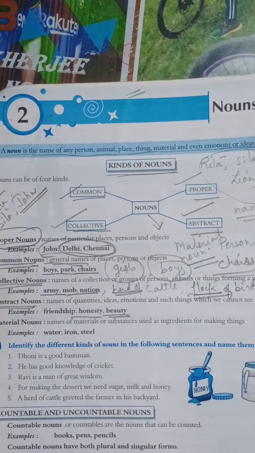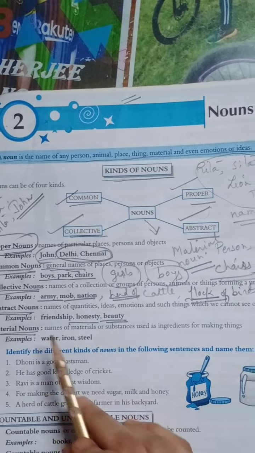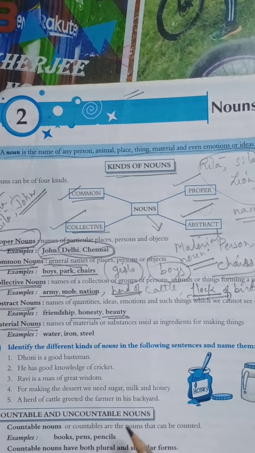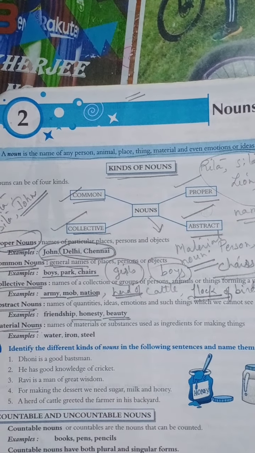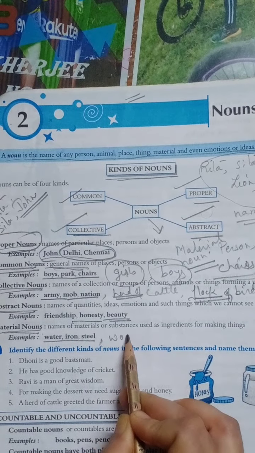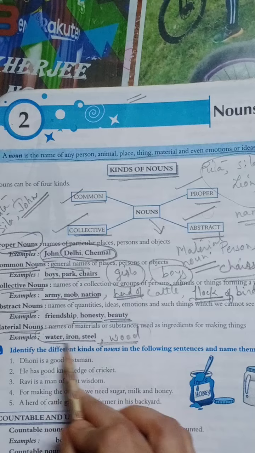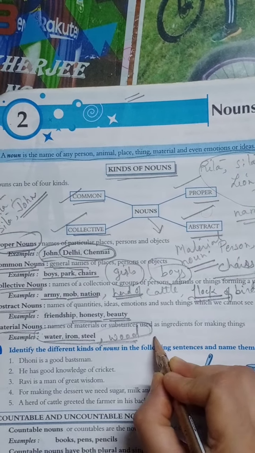Now let us come to material noun. These are very simple names given to materials or substances as a whole, not the things that are made of material. We always say material like water, iron, steel, wood. These all are materials. So the name given to all these things, we call it material noun.